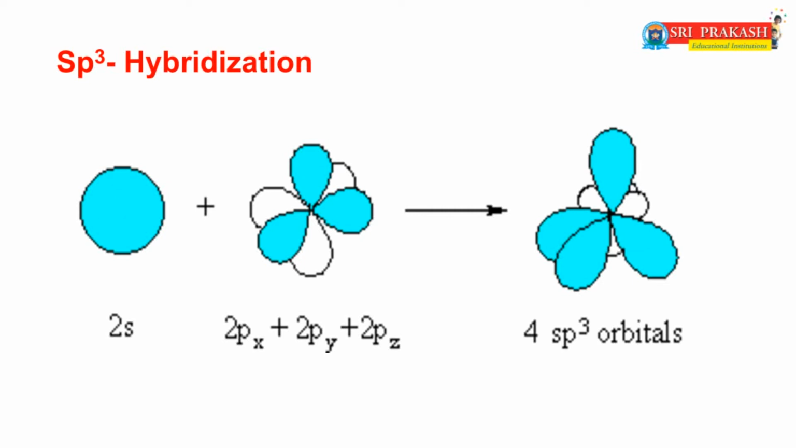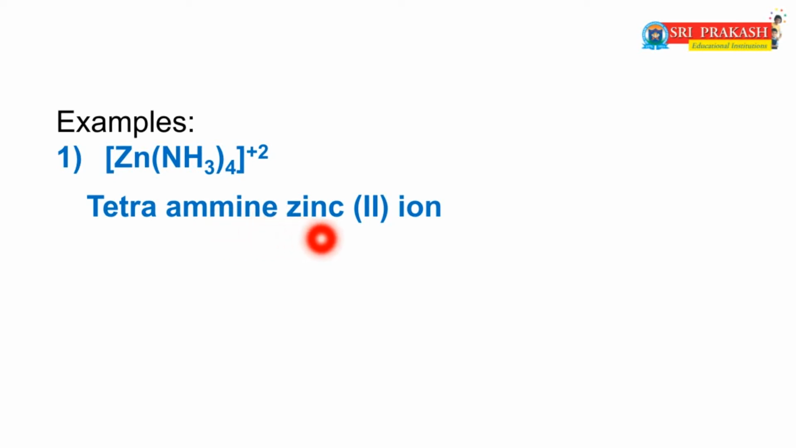Dear friends, as you know, the bond angle of sp3 hybridization is 109 degrees 28 minutes. Suppose I take one example, [Zn(NH3)4]2+. What is the IUPAC name of this complex? Yes, the IUPAC name of this complex is tetraamminezinc(II) ion. In this complex, zinc undergoes sp3 hybridization.